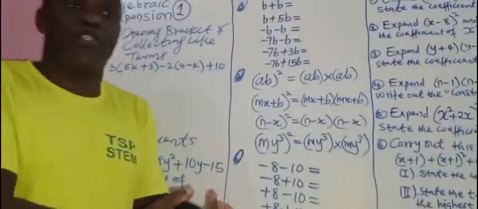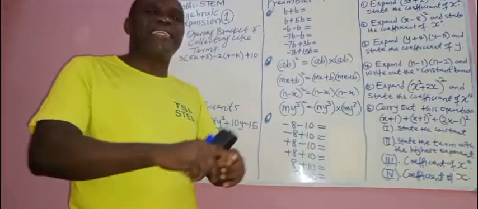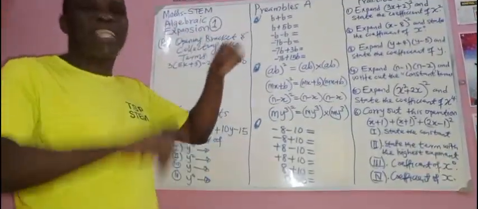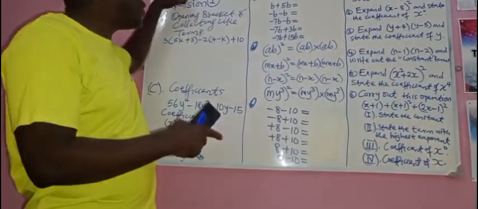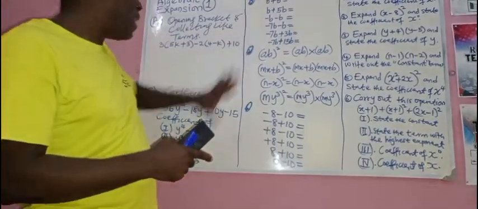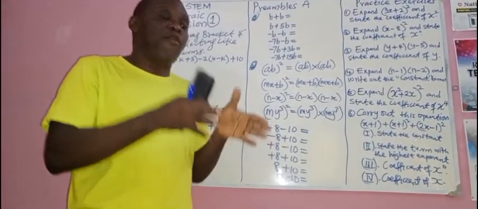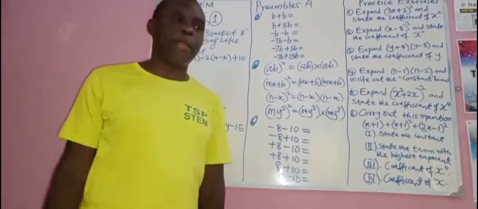Before we go to the topic, let's look at some preambles. Preambles means the entry behavior, the pre-knowledge you're supposed to have known concerning a matter. In this case, what are the things you're supposed to have known about algebraic expansion before now? That's what is called a preamble. There are so many of them. I've written some on the board and not written some. We will look at all the preambles before we go into the topic proper.